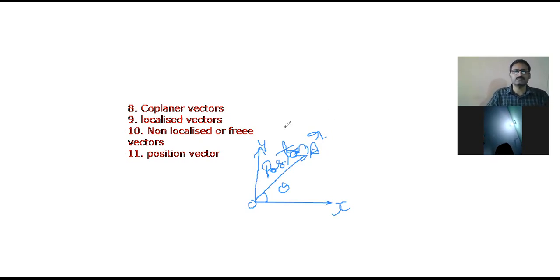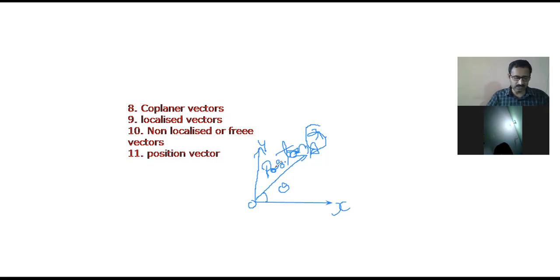Now, what is the importance of the position vector? It tells the position of the object. So this is called a position vector, which gives the position of an object with reference to the origin of the coordinate system.